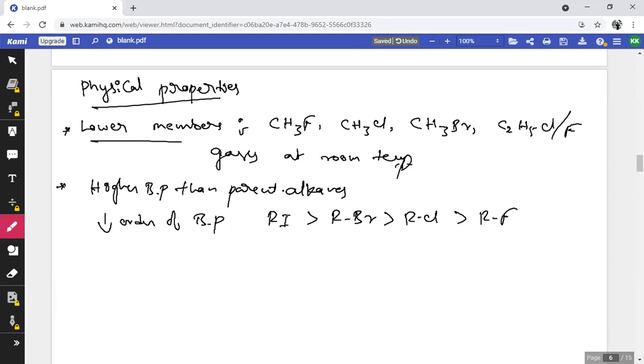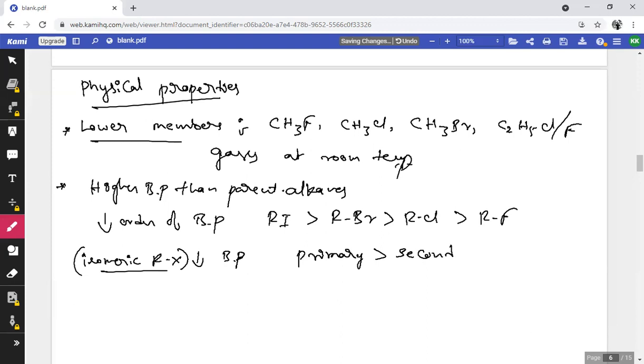And among isomeric alkyl halides, the decreasing order of boiling point is primary alkyl halide, which has a higher boiling point than secondary, than tertiary.